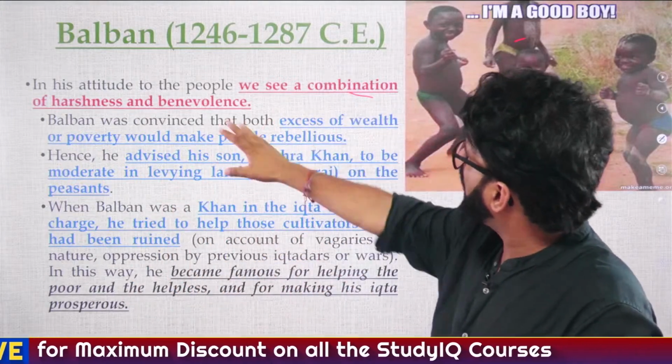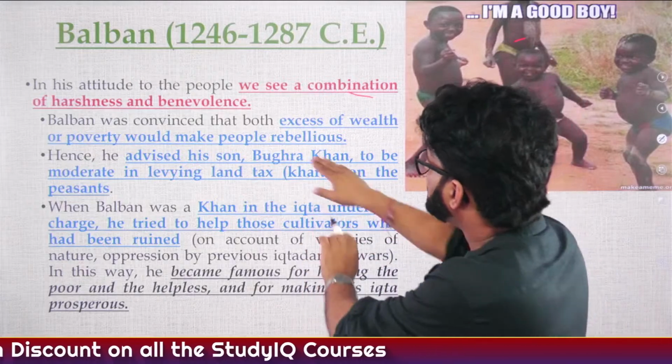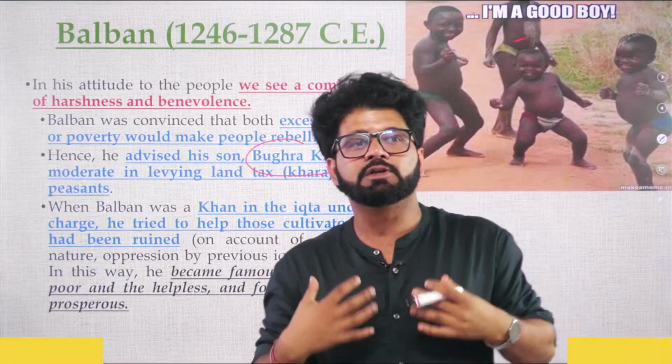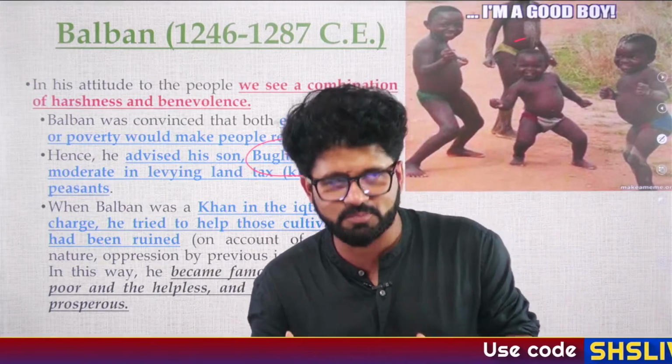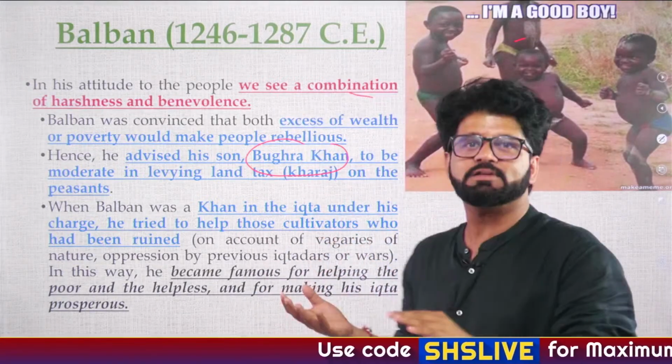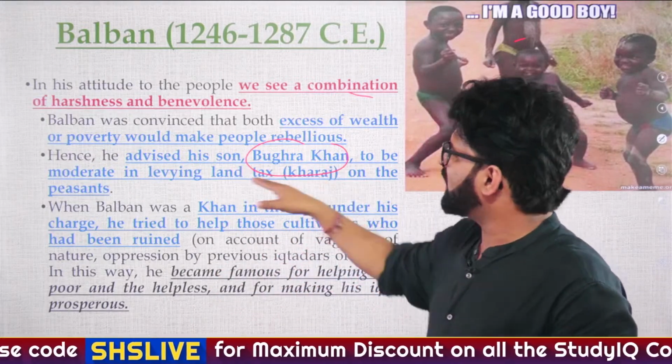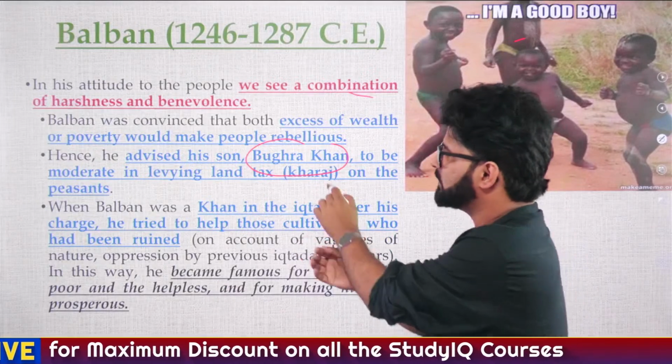So what are the points which we are seeing? He is saying to his son Bukhara Khan, this is not Prince Muhammad. His most loved son was Prince Muhammad. Bukhara Khan is his other son. So with this point you have to keep it in mind, right? So he advised his son Bukhara Khan, and here again terms are there.